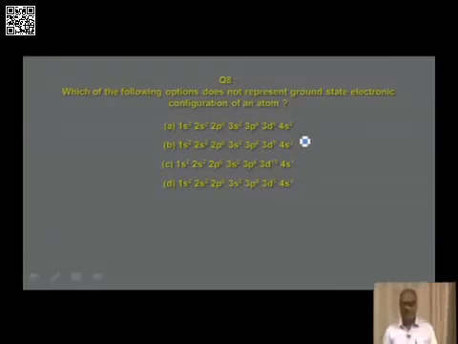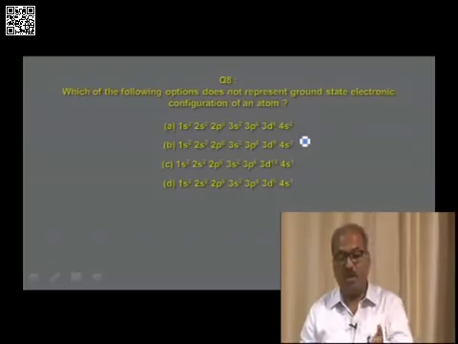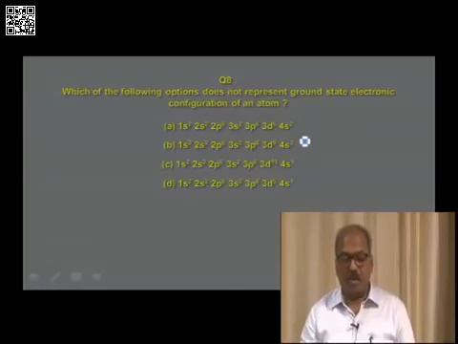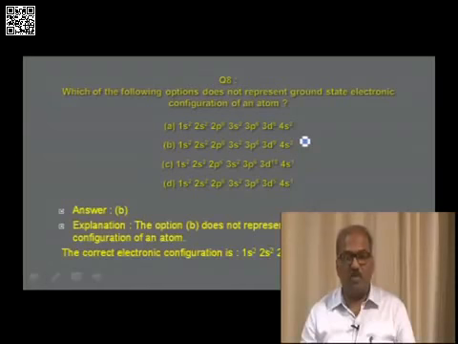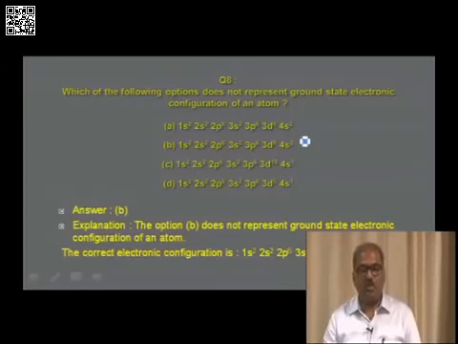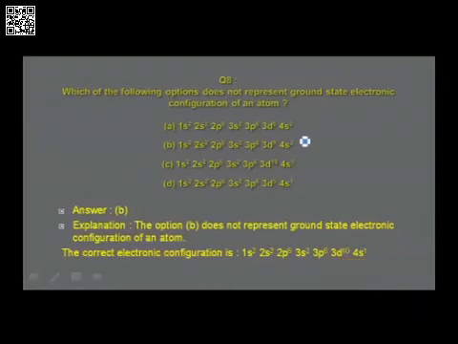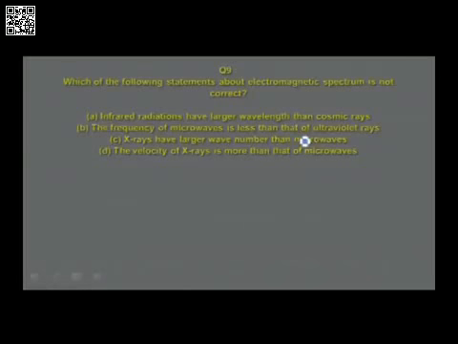The question asks which of the following options does not represent the ground state electronic configuration of an atom. I find the answer is in option B, because for the element with atomic number 29, namely copper, the electronic configuration should be 1s2, 2s2, 2p6, 3s2, 3p6, 3d10, 4s1 instead of 3d9, 4s2. The reason is that there is a deviation from the above principle in order to attain extra stability. And we shall go to the next one.